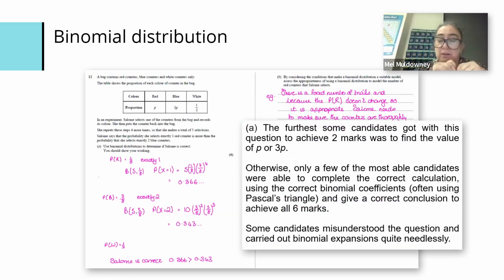Where students got 2 marks was being able to find the value of p or 3p. Some students misunderstood the question totally and carried out binomial expansions quite needlessly. So it's definitely worth making sure that we teach that and give it the time that it deserves.